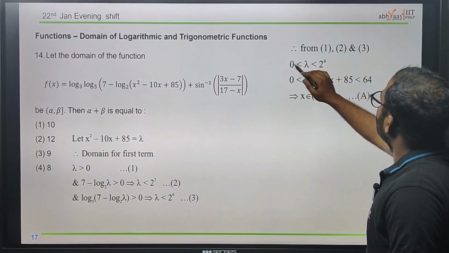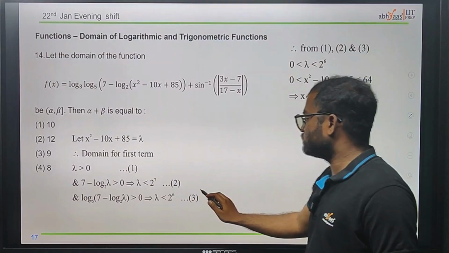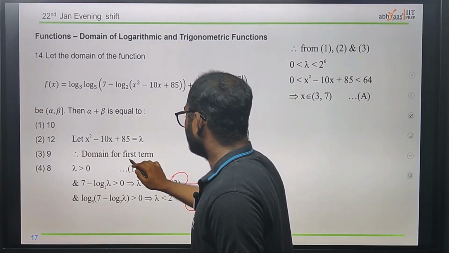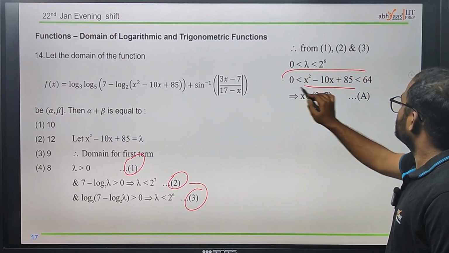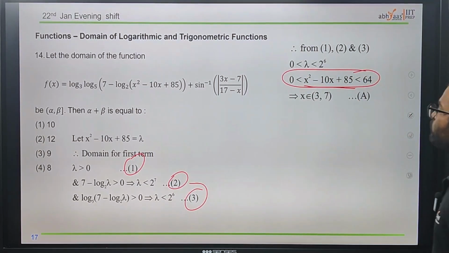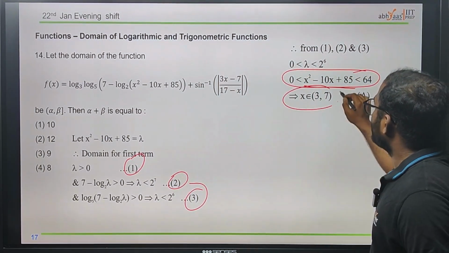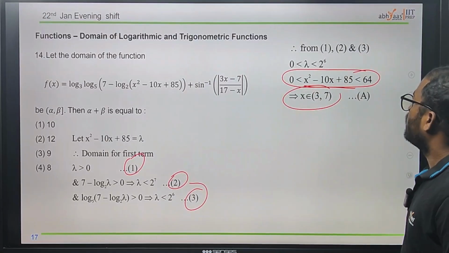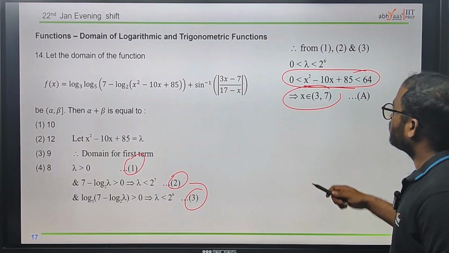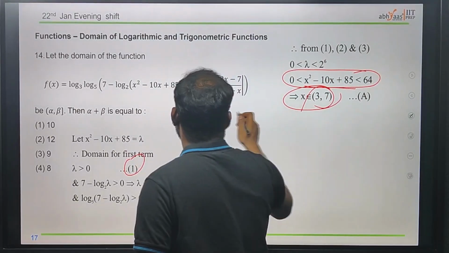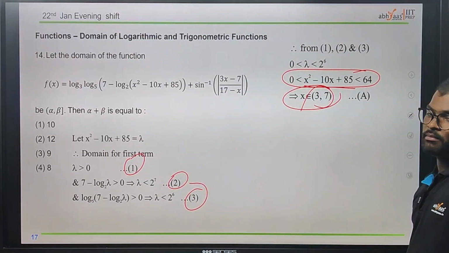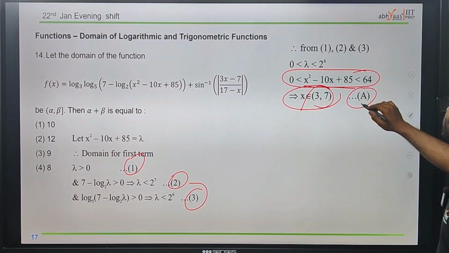Okay, which is from 1 and 2 3, which is this one. We got the 2 and the 1. Now this is one we in between the 0 and the 64. From this we can easily see that after finding the factors of this one, like roots, we will get 3 comma 7 as the interval x belongs to, which is nothing but, let's say, A.